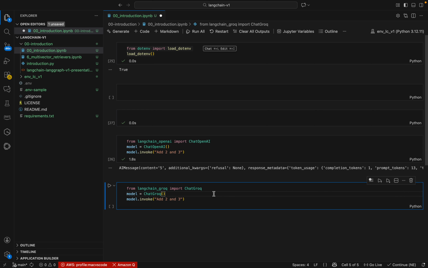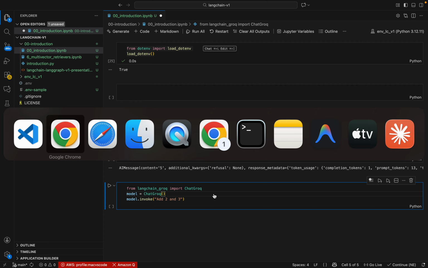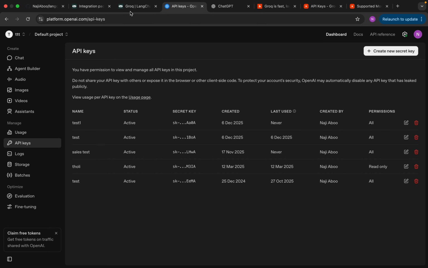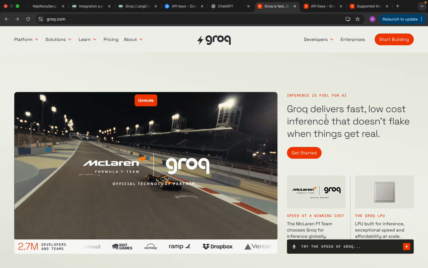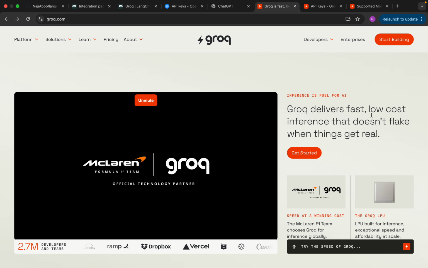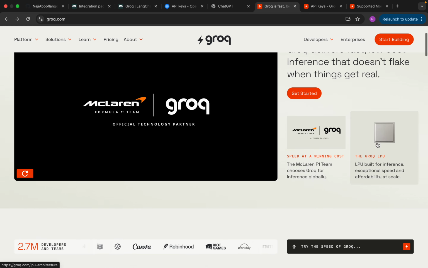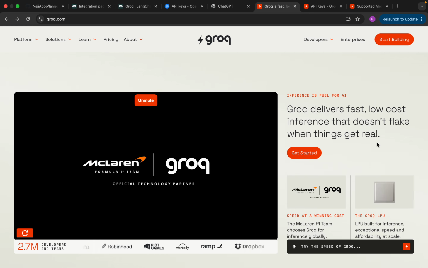So now the question is, what is Groq? Let's understand Groq, which is very important to understand. Let's go to the Groq website. Groq is actually providing a platform, fast, low cost inference. Okay, this is not the definition. Understand that Groq is a platform in which a lot of models are available and we can use them. OpenAI only provides the OpenAI models, but Groq provides different open source models. We just need to pay for Groq.